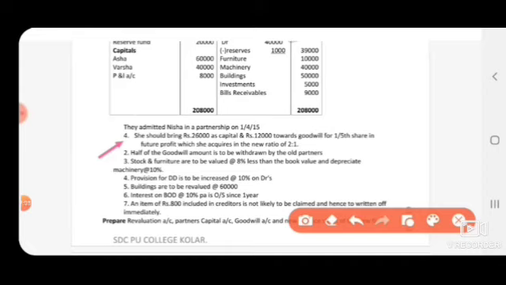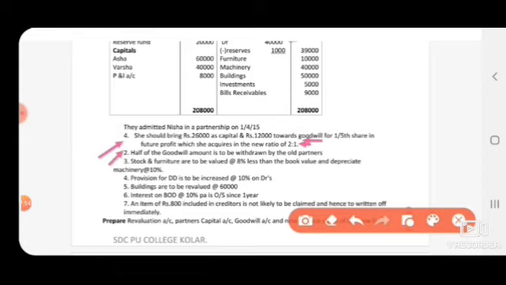And which she acquires in the ratio of 2:1 from the old partners. So this is the sacrifice ratio. As you know, under goodwill situations A and B, the goodwill amount we have to share in the sacrifice ratio. So the sacrifice ratio is given separately. In the previous problem, we shared the goodwill amount in the old ratio only, because in the absence of the sacrifice ratio, the goodwill amount can be shared in the old ratio itself. But in this problem, the sacrifice ratio is given separately. So this sacrifice ratio you have to use to share the goodwill amount.